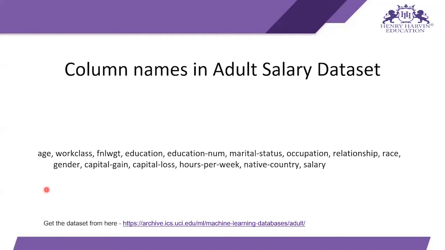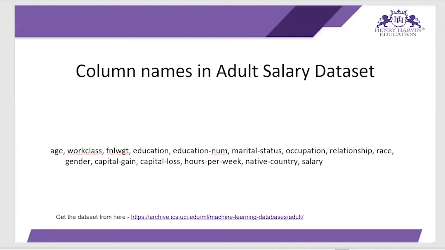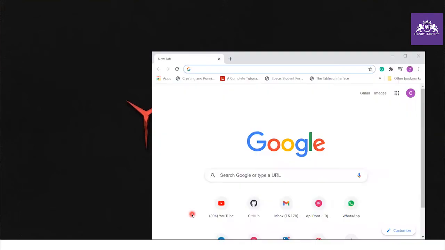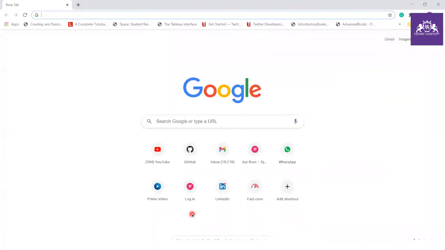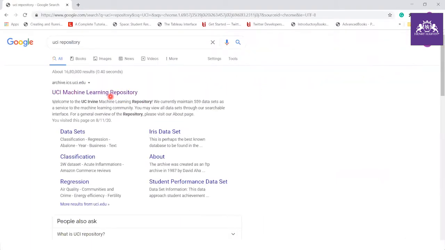These are the class names which we are going to use in our coding session to provide the header of the dataset. Now I want to show you how you can download this dataset. First, go to any of your browsers, like Mozilla Firefox, Opera or Google Chrome. Then type UCI repository, and as you can see, welcome to the UCI Irvine Machine Learning Repository.